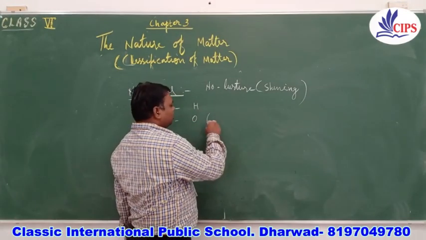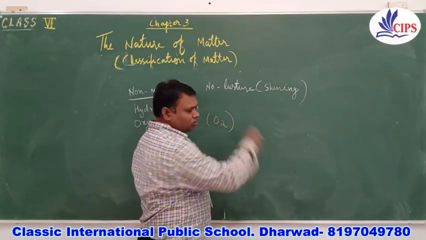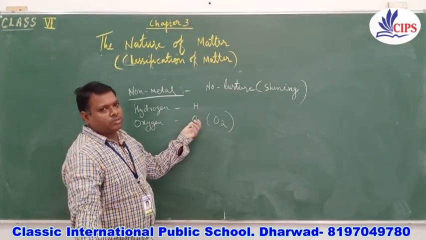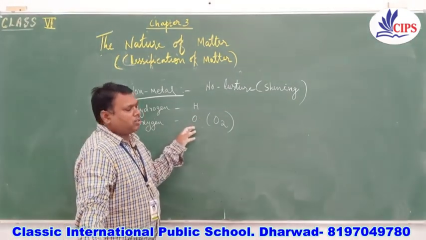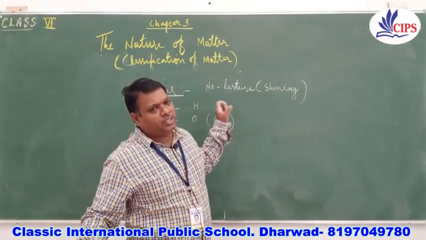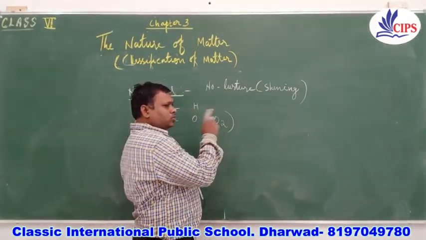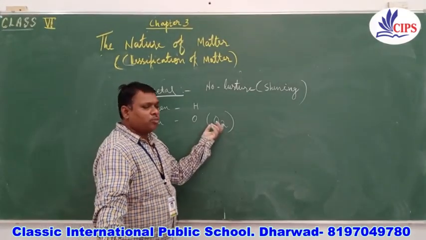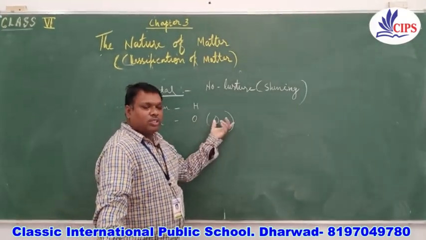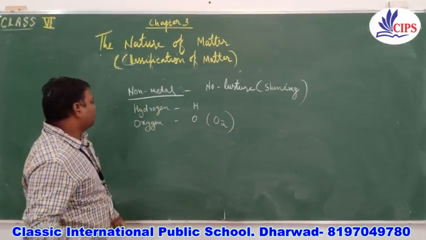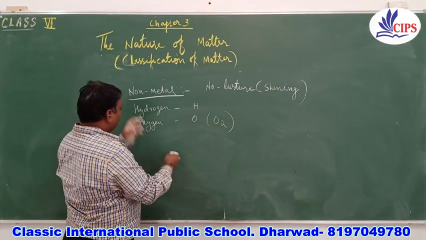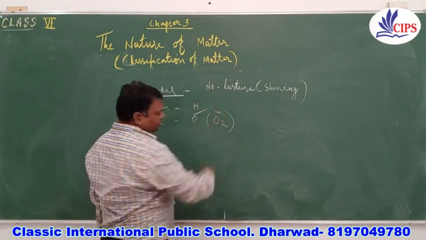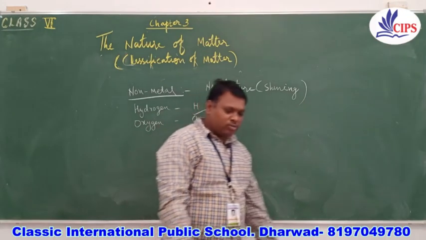Whenever we talk about oxygen gas, we have to write O2. The electronic configuration is 2 6, so a charge of -2 is always available. So two nascent oxygen atoms combine to form one oxygen molecule. Here we are talking about the symbol, so we have to write O2 for the oxygen molecule.